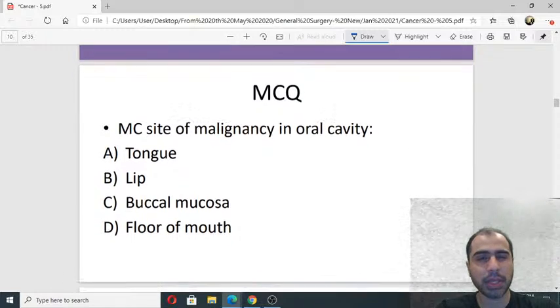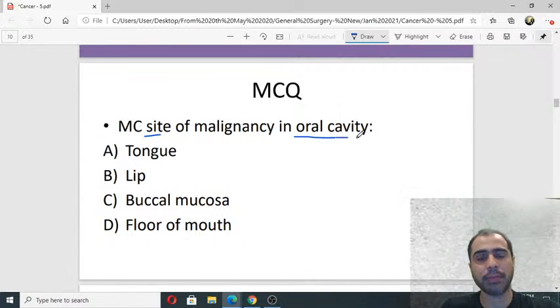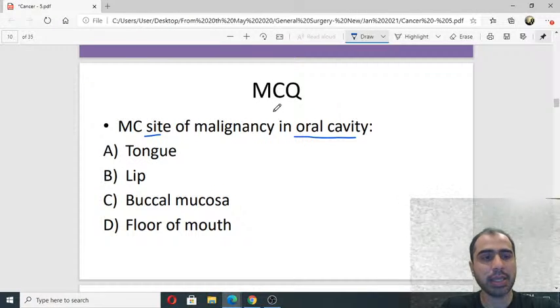Let's begin with something easy, something that we believe we know, but trust me, a lot of us don't. Which is the most common site overall of malignancy in the oral cavity? Is it tongue, lip, buccal mucosa, or floor of the mouth? This question that I am putting is from Bailey.